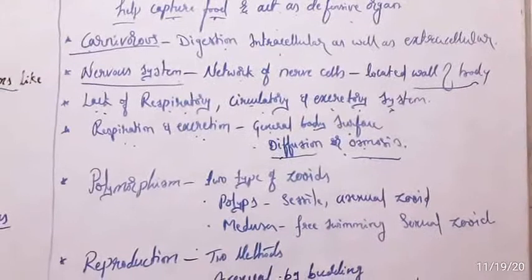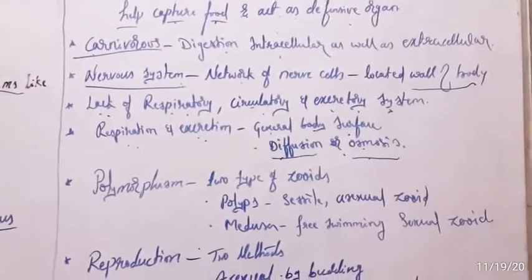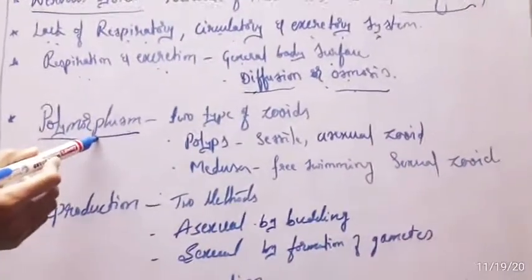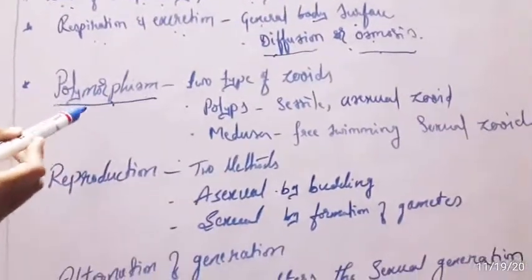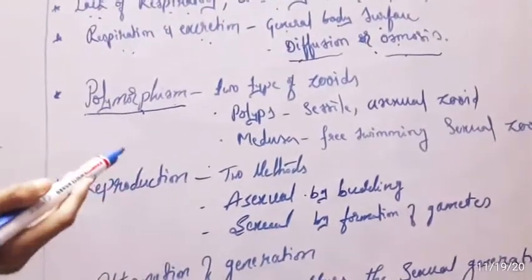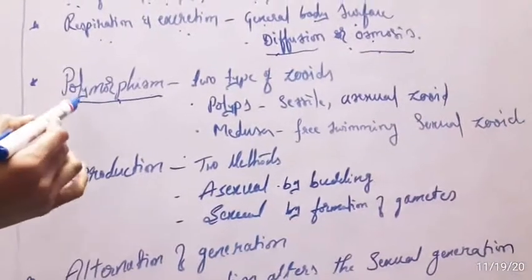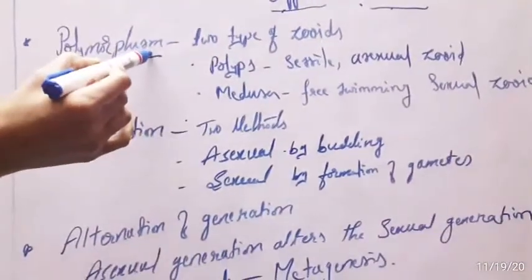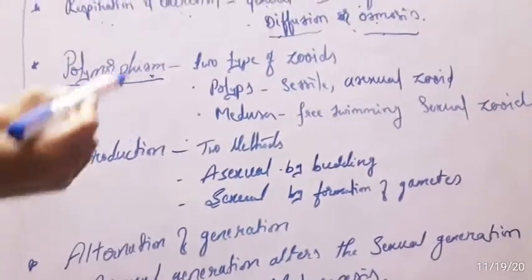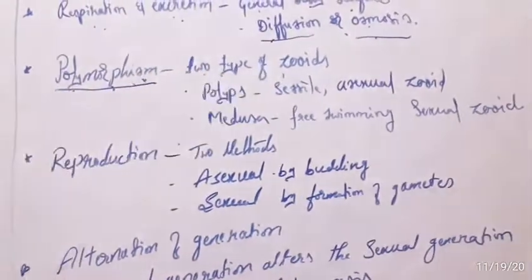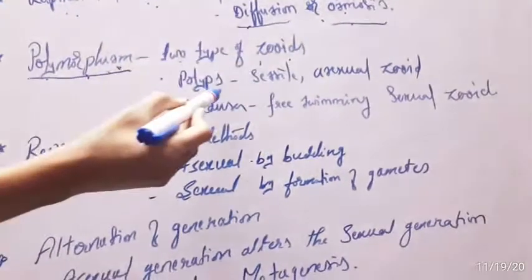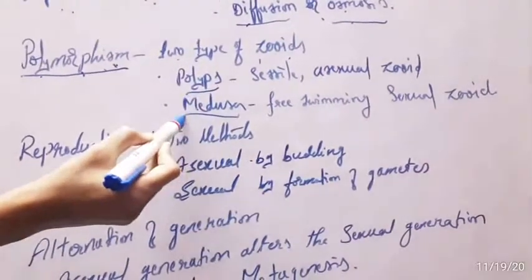And these coelenterates have one more special character, that is the phenomenon of polymorphism. Polymorphism means coelenterates have many forms. This polymorphism is the special characteristic of phylum Coelenterata. In polymorphism there are two types of zooids: one is the polyp and the other is the medusa.